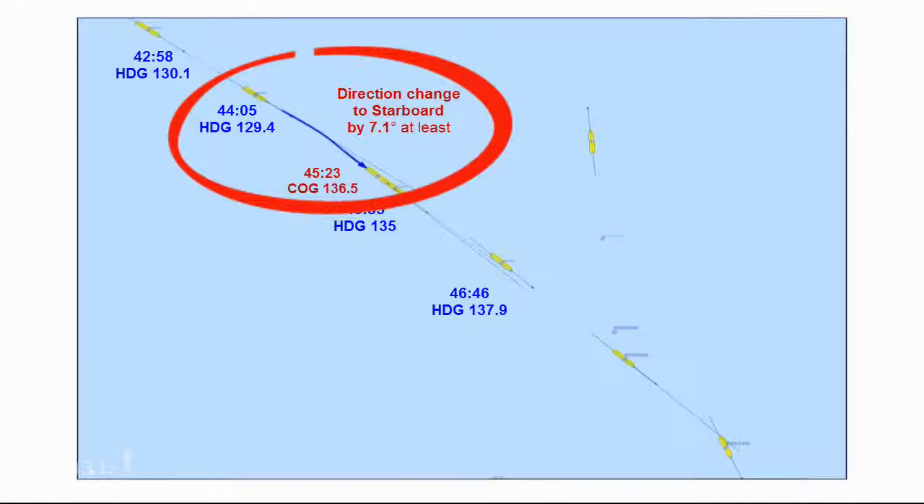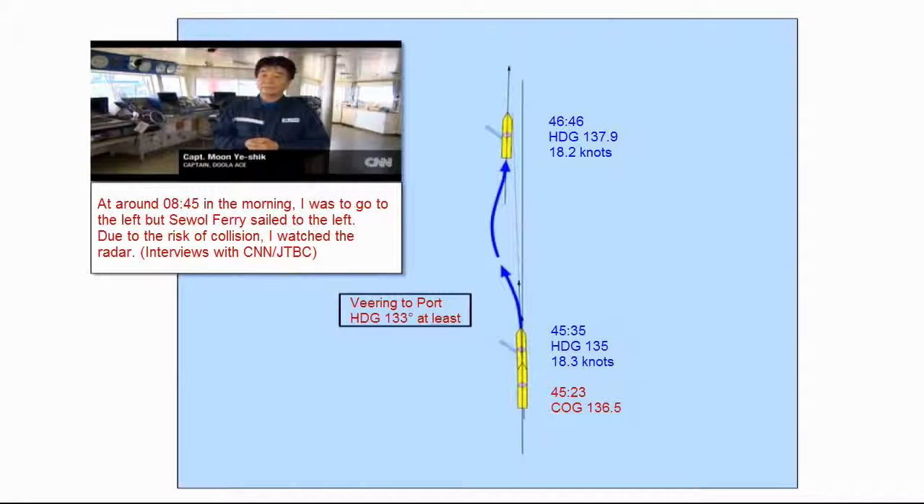Also, Sewol Ferry was found to have veered not 5.6 degrees but 7.1 degrees to starboard. Let's look at the map in the opposite position. If Sewol Ferry moved from the lower point at 45:23 to the upper point in such direction, she had to sail to the left and then to the right.